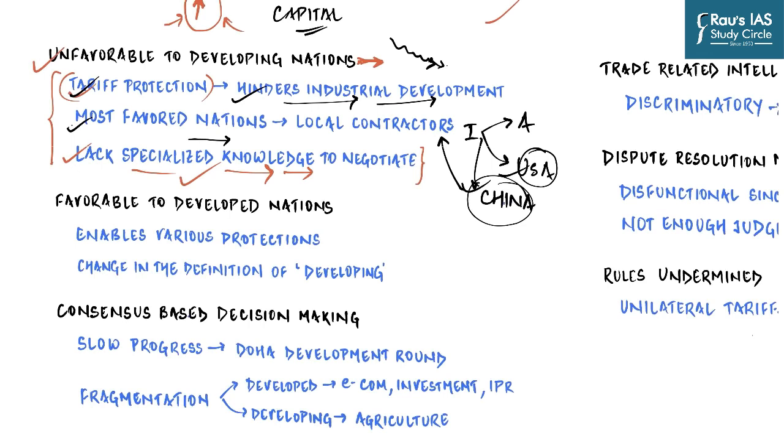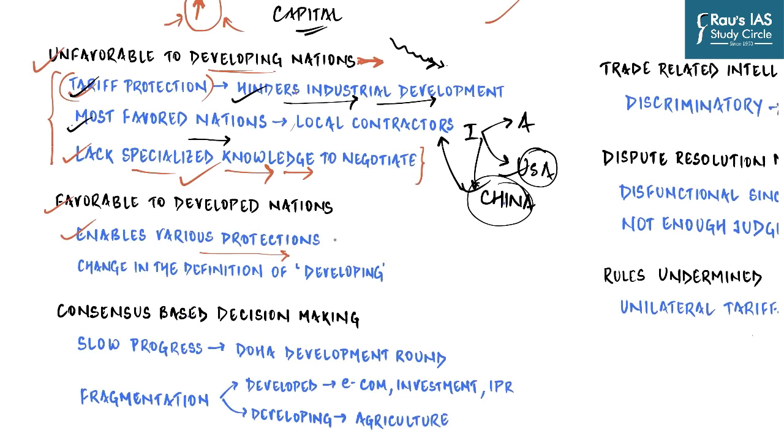And of course, when it is unfavorable to developing countries in more aspects, it is favorable to developed nations. Because the way negotiations have been designed or the way agreements work, they enable various kinds of protection. And these protections are applicable only for developed countries.